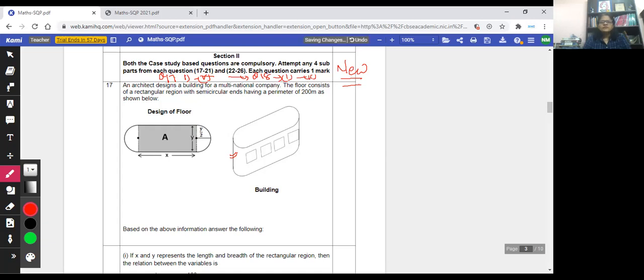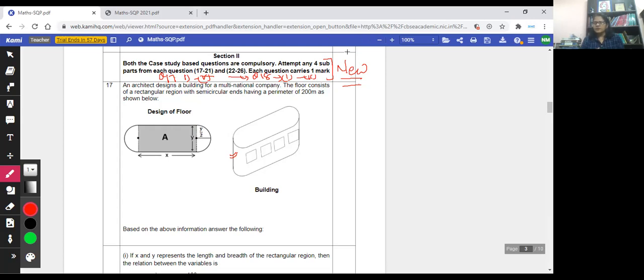This type of question is new for us. Case study based questions in mathematics are new this year. You may be wondering how case study questions will come in mathematics. Let me tell you, no question will be outside the syllabus.